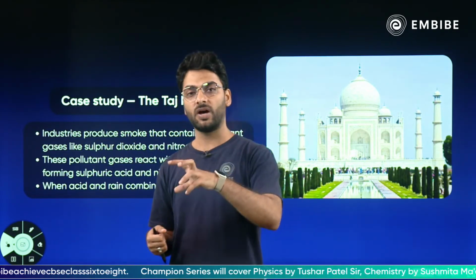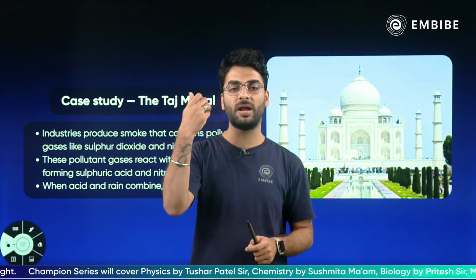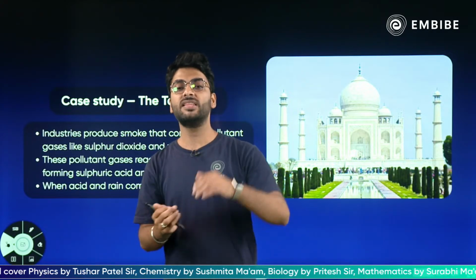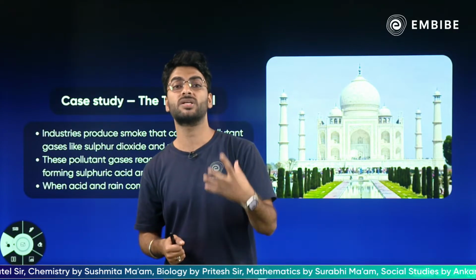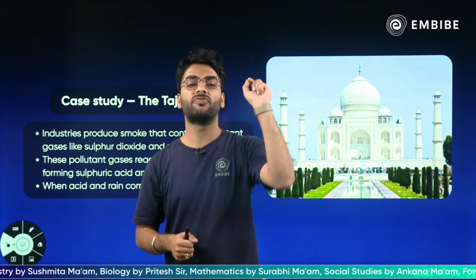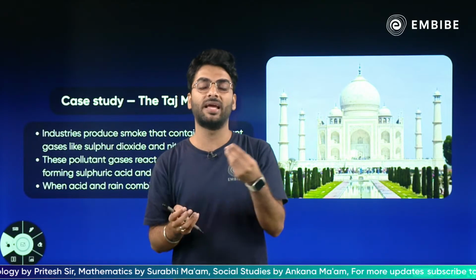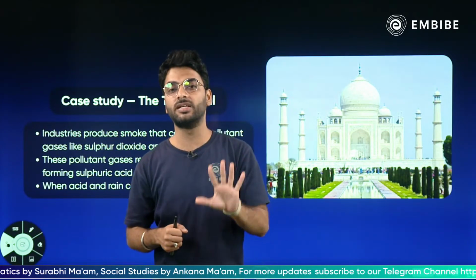Now when this sulfur dioxide and nitrogen dioxide met with the water in the air, it made sulfuric acid and nitric acid. And when this sulfuric acid and nitric acid came down in the form of rain, that was acid rain, right? Now when this acid got in touch with the marble of the Taj Mahal, it corroded the marble and made it greenish yellow, giving it a very dirty look.